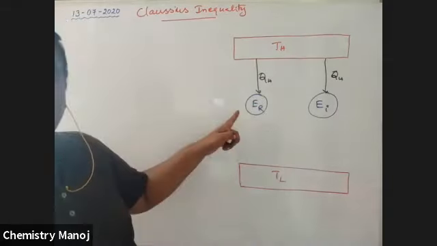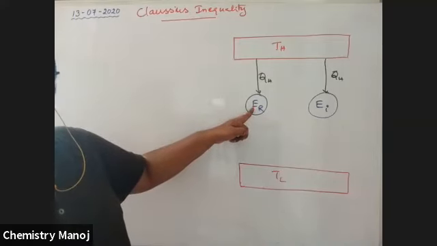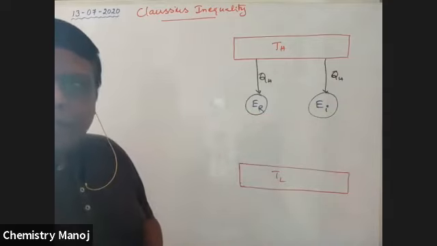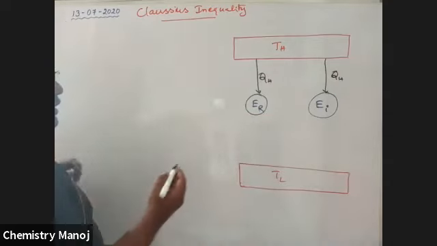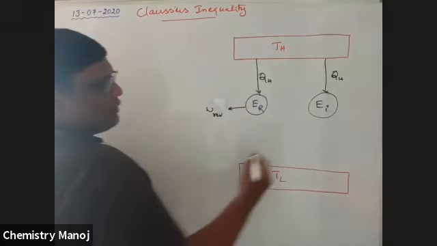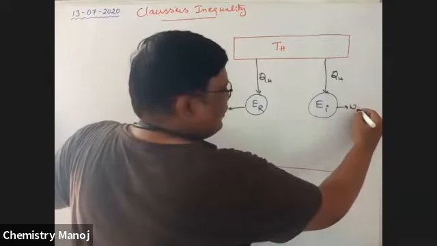But since this one is reversible, the work is maximum. Since this one is irreversible, somewhat less work is done. The work done for this process is W reversible, and for this process W irreversible.